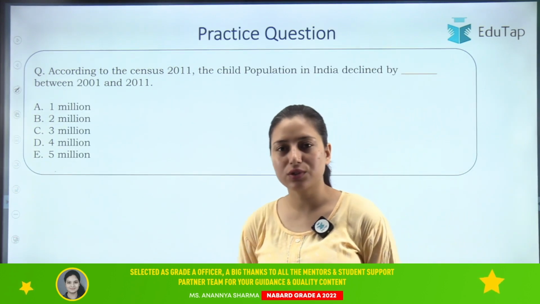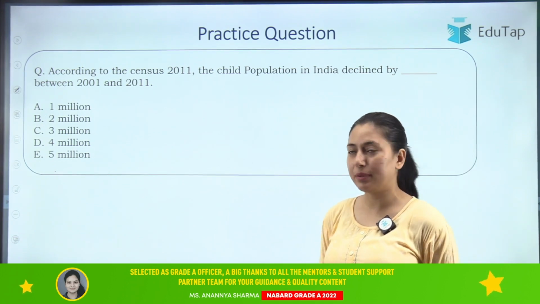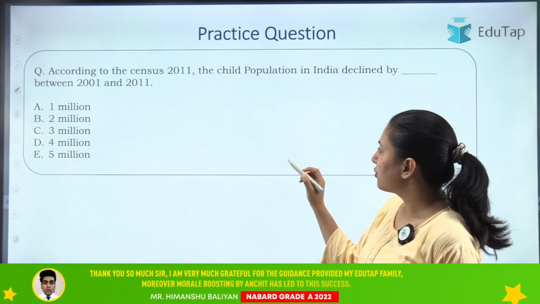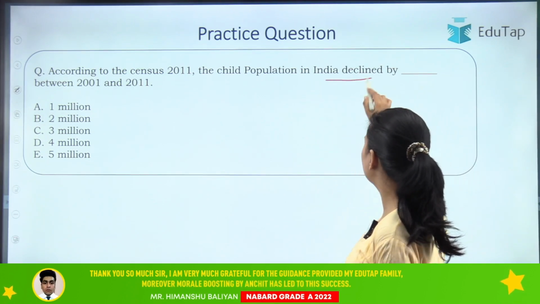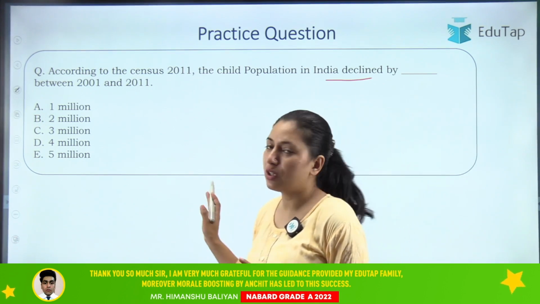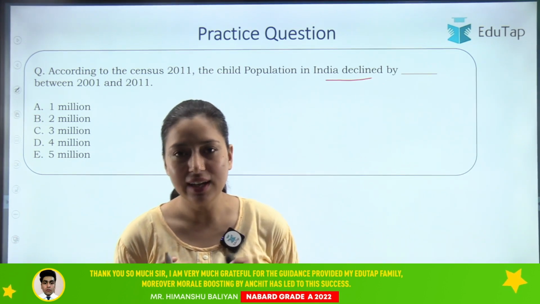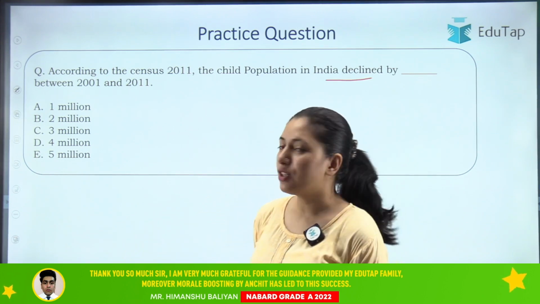Then this is a practice question for you. We have discussed this question, and you have to answer it and let me know the answer in the comment box. The question is: according to census 2011, the child population of India has declined by dash between 2001 and 2011. Solve this question and let me know the answer in the comment box. Okay, so that was all, aspirants.